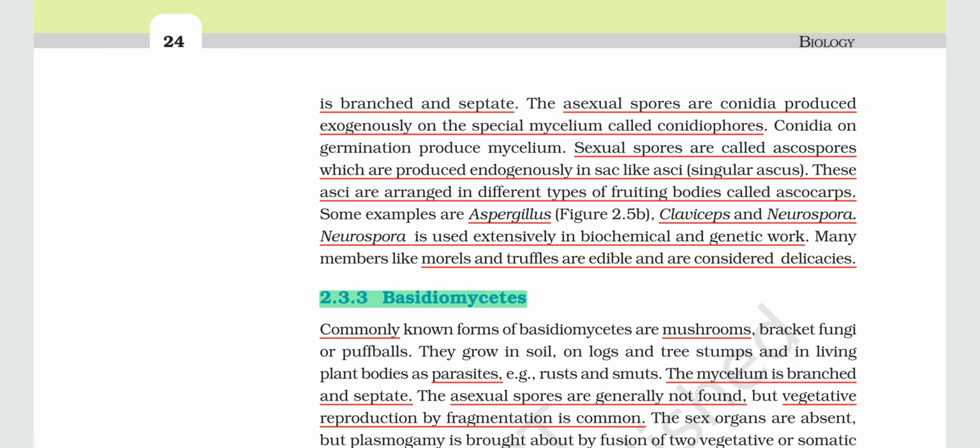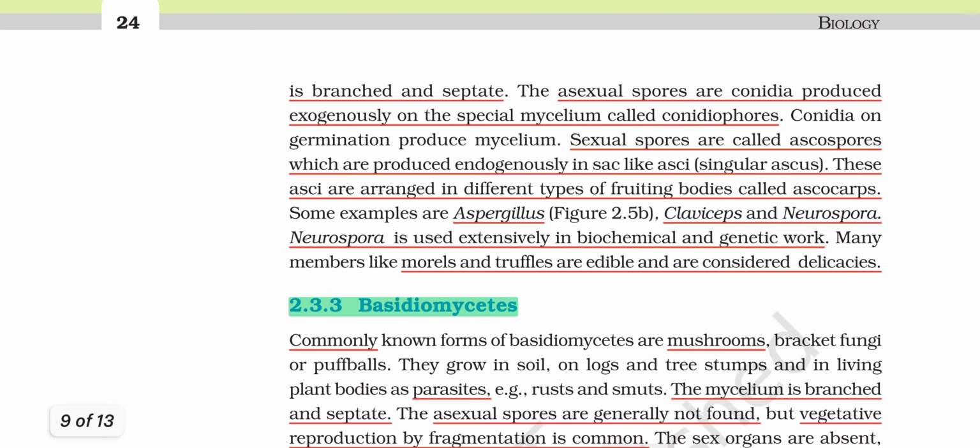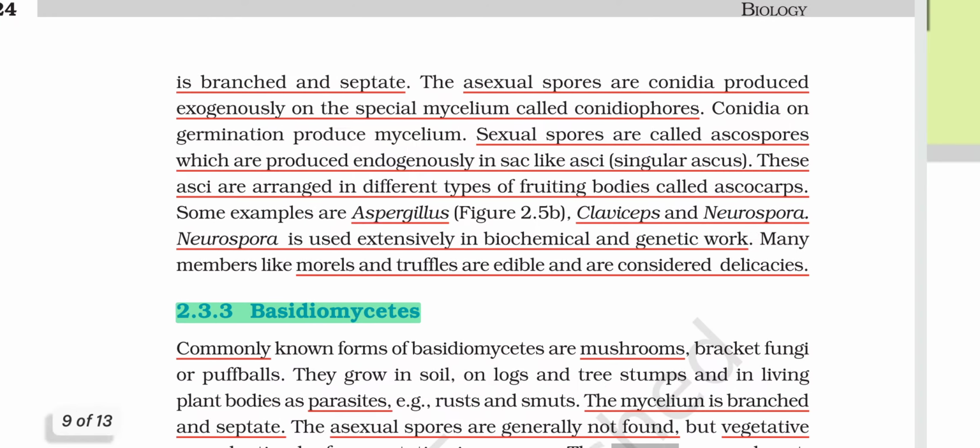Okay. Then the asexual spores are conidia, produced exogenously. As I had explained, conidia are exogenously produced spores, and the sporangia produce spores which are endogenous in nature. Okay, exogenously on special mycelium called conidiophores. Conidia on germination produce mycelia.